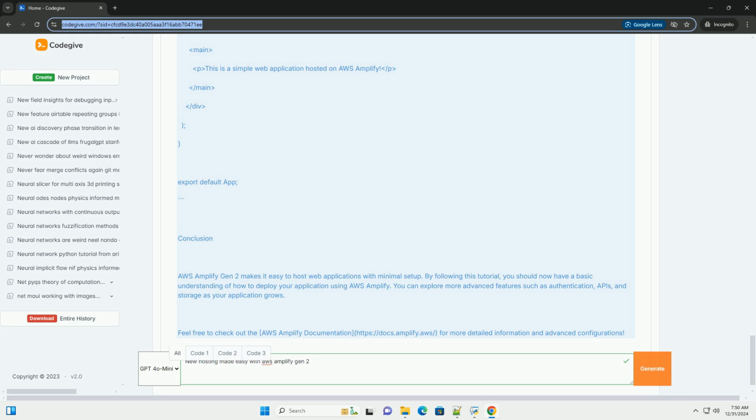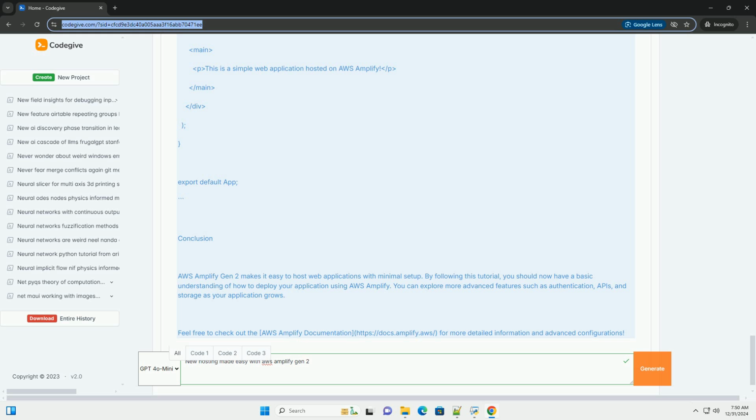Step 3, deploy your application. 1. Build your application. Bash npm run build. 2. Publish your application. Bash amplify publish. This command will upload your build files to the S3 bucket created by Amplify, and you will receive a URL to access your hosted application.